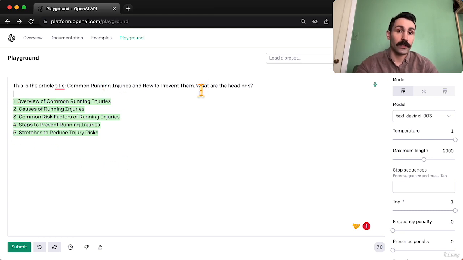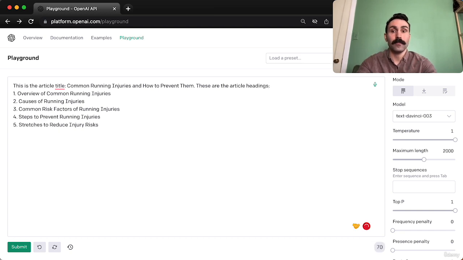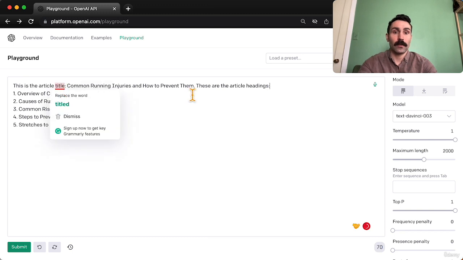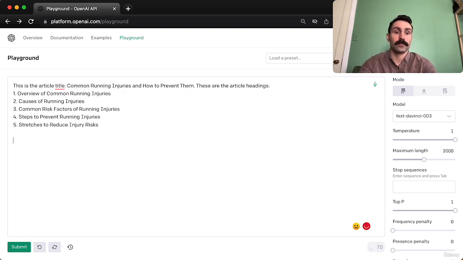And what we're going to do here is we're simply just going to change the prompt. Instead of saying what are the headings, let's just say these are the article headings. So we're specifying the title, now we're specifying the headings. Now let's move the prompt along, right?